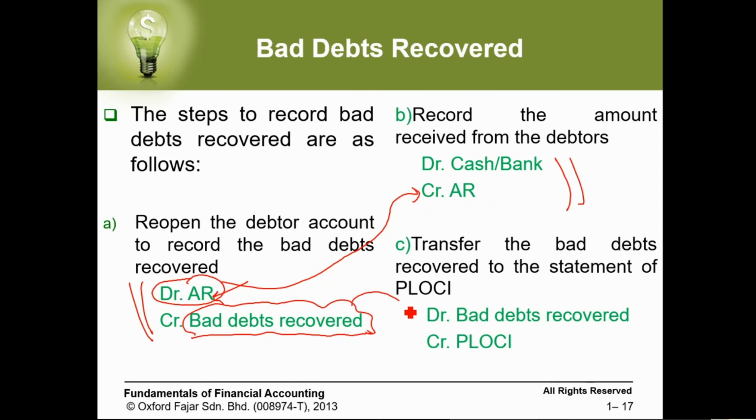The balance of this one we close in the profit and loss or other comprehensive income. Okay, this we call the closing entry. So these are the steps we normally do when we have a bad debt recovered.